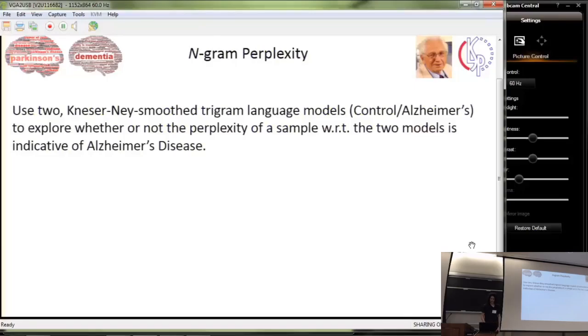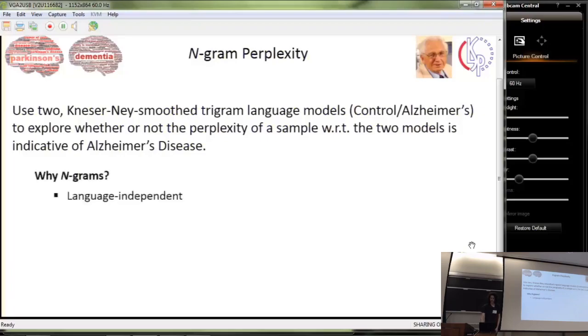Next feature we extracted from the cookie task is n-gram perplexity, which actually turned out to be our highest correlated feature with MMSE. We used two Kneser-Ney smoothed trigram language models, one built for controls and one for Alzheimer's, to explore whether or not the perplexity of a sample with respect to the two models is indicative of Alzheimer's disease.